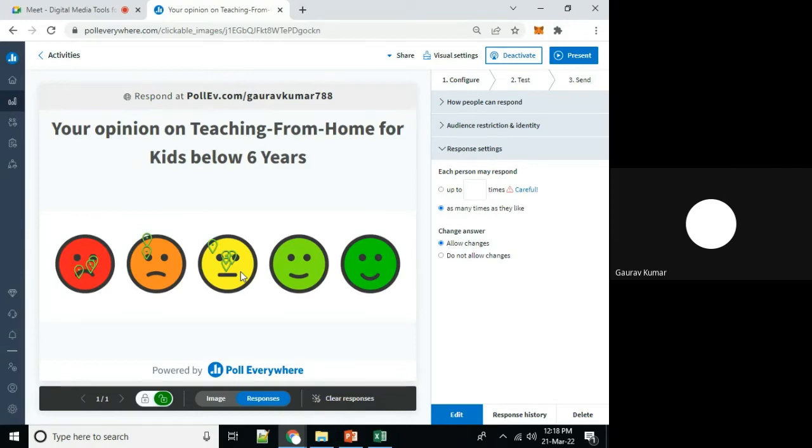Multiple markers are available in favor, neutral response, and so many markers in favor of not satisfied. So multiple responses we are receiving here.